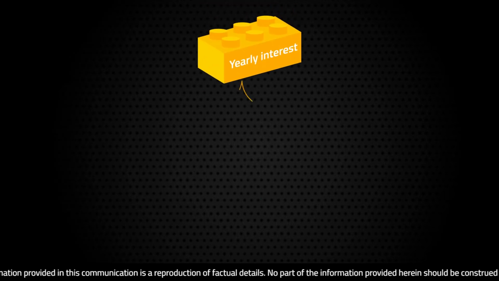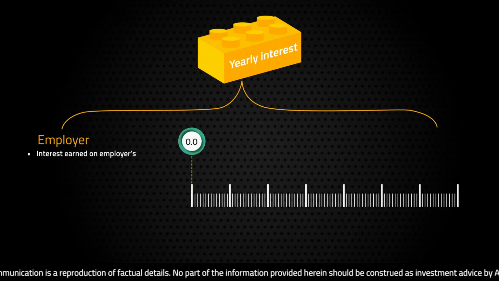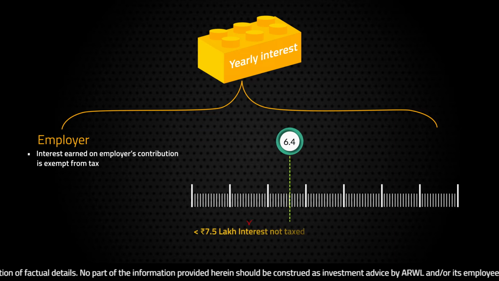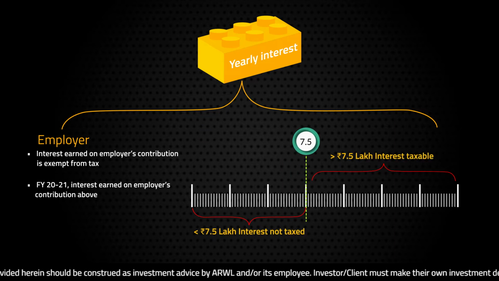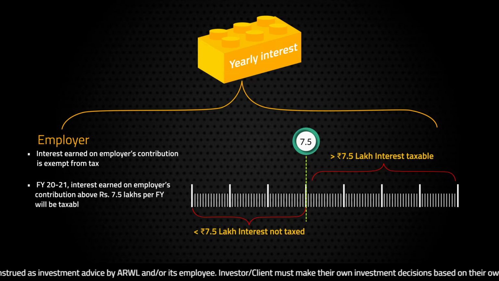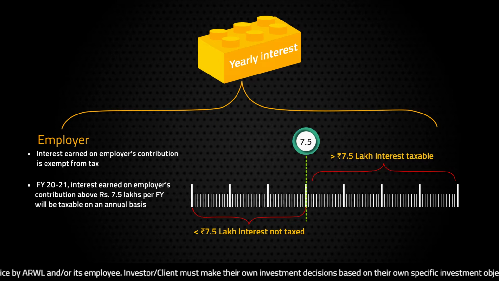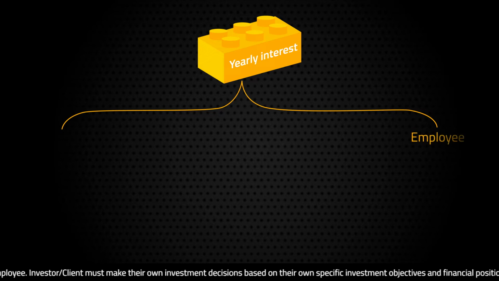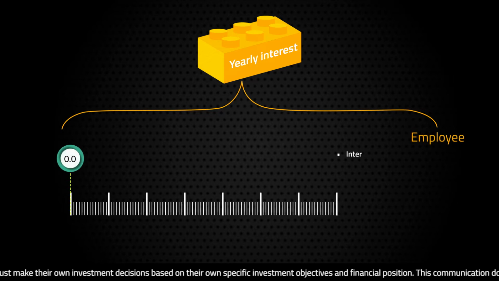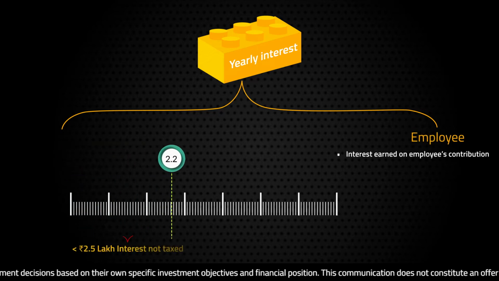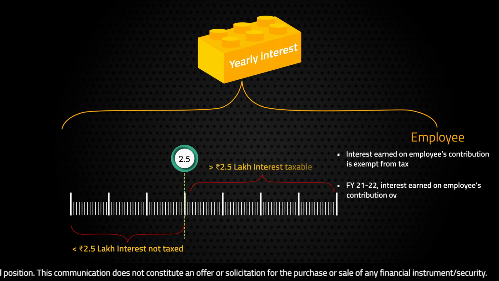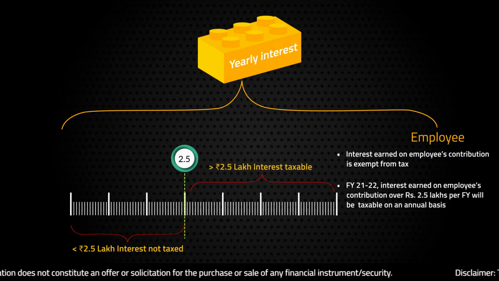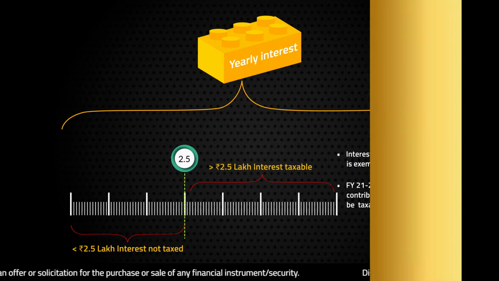Let's talk about yearly interest. Interest earned on employer's share up to 7.5 lakhs is tax-free. Any interest earned on contribution above 7.5 lakhs for employer's share will be taxed at marginal rate of taxation. For employee's contribution, any interest earned on employee's contribution up to 2.5 lakhs will be tax-free. However, any interest earned on employee's contribution above 2.5 lakhs will be taxable at marginal rate of taxation.